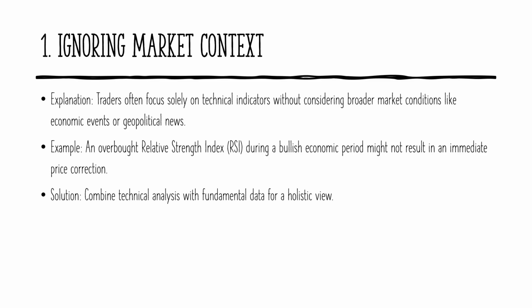One of the biggest mistakes traders make is relying solely on technical indicators without considering the broader market context. Economic events, geopolitical news, and overall market sentiment can significantly impact price movements, making technical signals less reliable in isolation. For example, an overbought RSI in a strong bullish economy may not lead to an immediate correction as expected. To improve accuracy, traders should combine technical analysis with fundamental data to gain a more comprehensive understanding of market conditions.